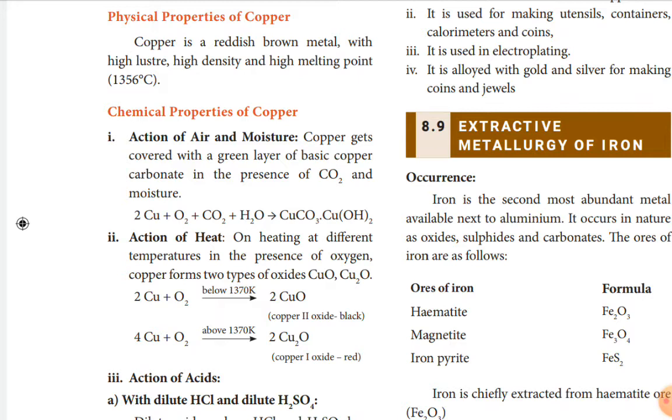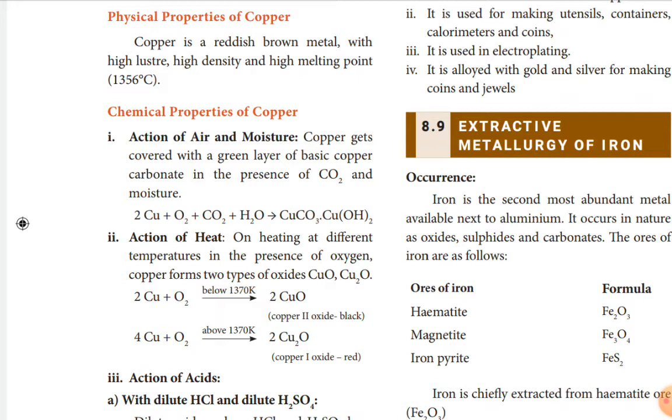So A is copper with electronic configuration 2, 8, 18, 1. And the same question says when metal A reacts with moisture, a green layered compound is formed. That is given here: action of air and moisture.